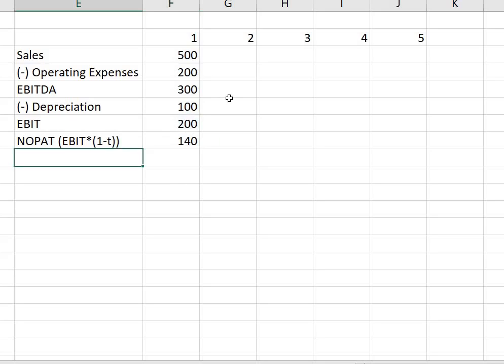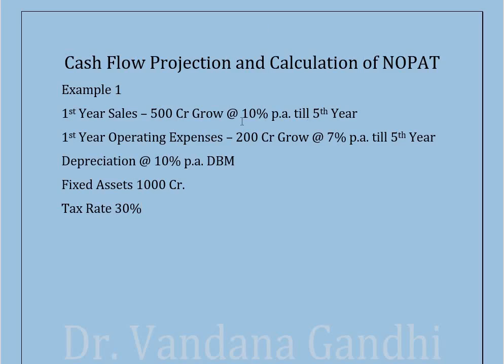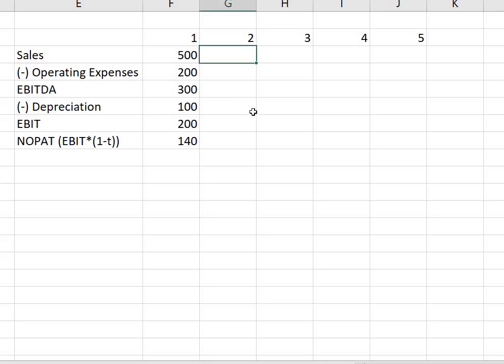Now the same thing you have to calculate for next 5 years. So what we will be doing is my sales, the growth of sales is also mentioned in the problem, that is 10%. So this 500 will grow at the rate of 10%. This 550 again will grow at the rate of 10% and so on.